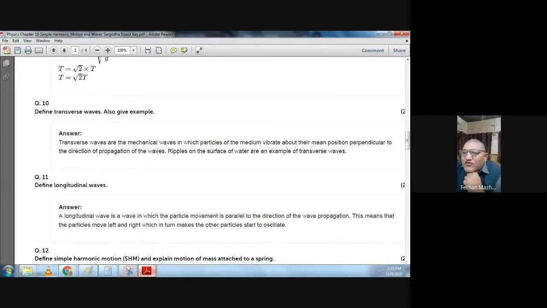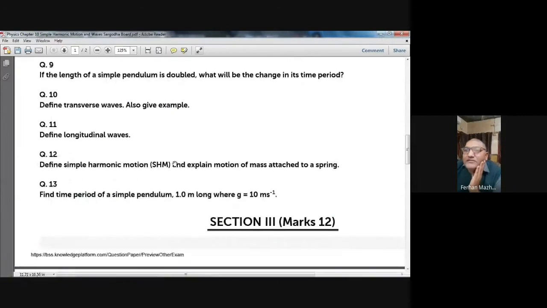Okay, so let's move to the next question. Question number 11. Define longitudinal waves. Longitudinal waves are those waves in which the particles of the medium vibrate about their mean position. Their direction of vibration is parallel to the direction of the propagation of the wave. The very good examples are the sound waves.